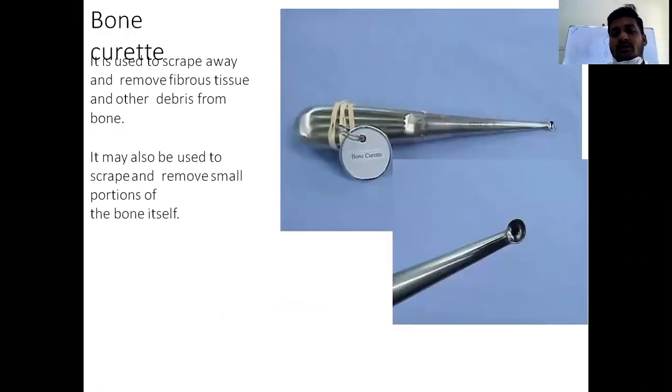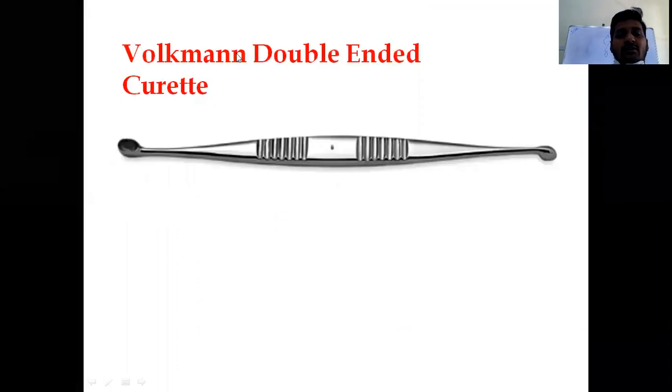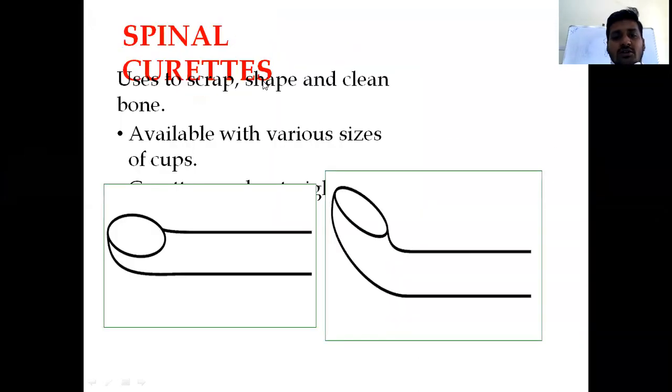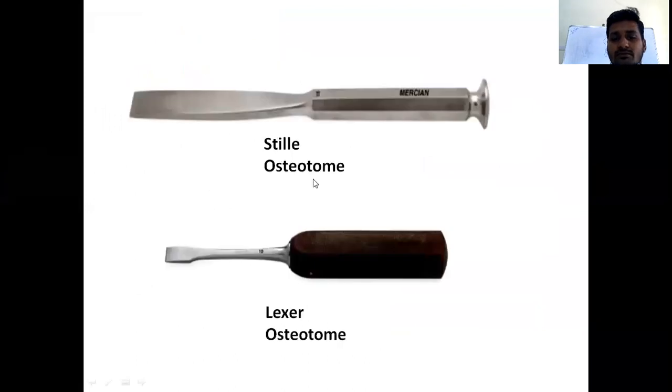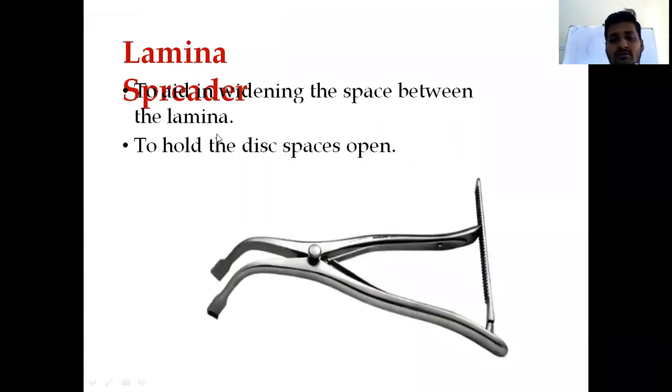This is another important one. This is a stout handle which is hollow to make it lighter, and it has a cup to curette the medullary canal. This is another one, Volkmann's double-ended curette, a bone curette. You have already seen all this. And this one is a mallet, a commonly used instrument, with a wooden handle or a steel handle with a stout metal head with flat ends on both sides.